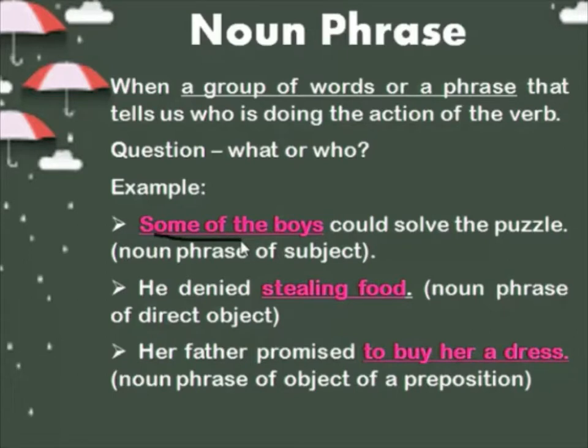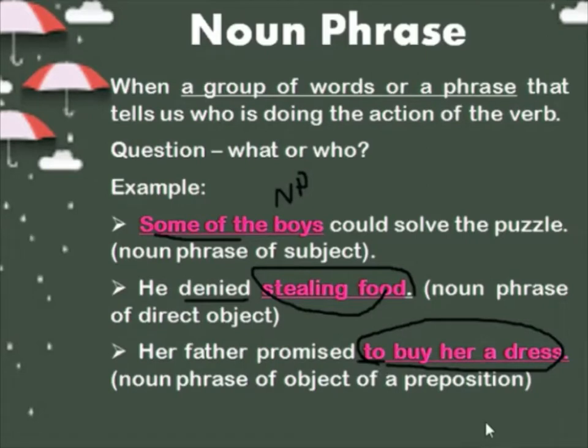Here this acts as a subject. What is a subject? How do you get a subject? You ask the question who or what plus verb, and it will give you a subject. If you ask the question, who could solve the puzzle, instead of a single word you are getting a phrase, some of the boys, so it is called a noun phrase of subject. Now, how do you get an object? You ask the question verb plus who or what, and it will give you a direct object. So, he denied what? Denied plus what will give you the object, stealing food. That is a noun phrase of a direct object. Here, after the preposition a phrase is following, so it is called a noun phrase of an object of a preposition. I hope this is clear to you.